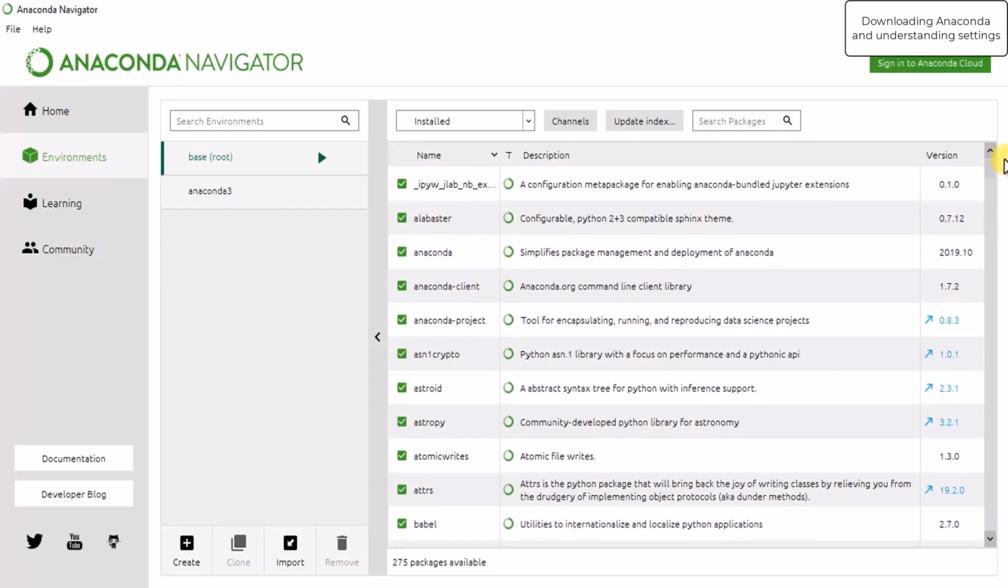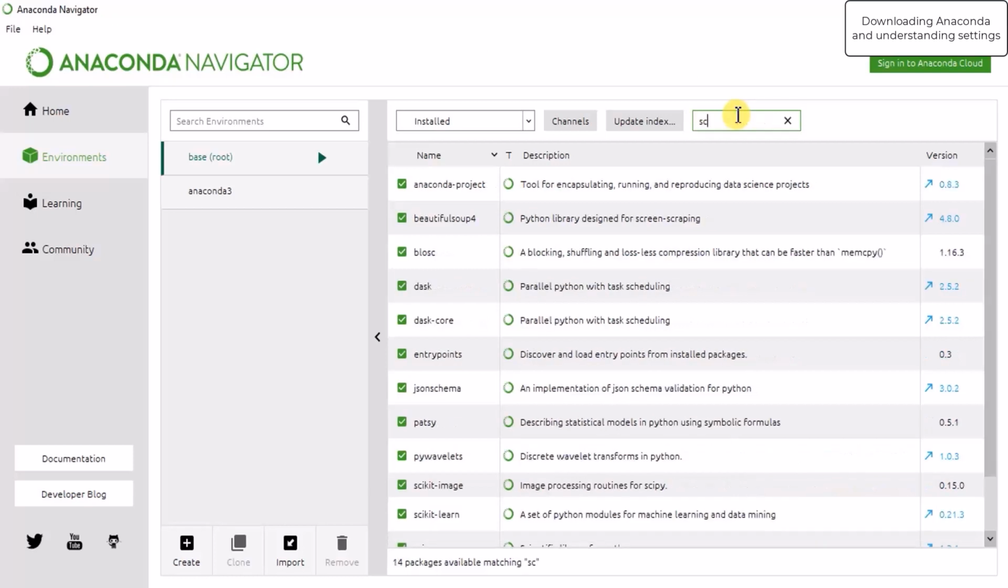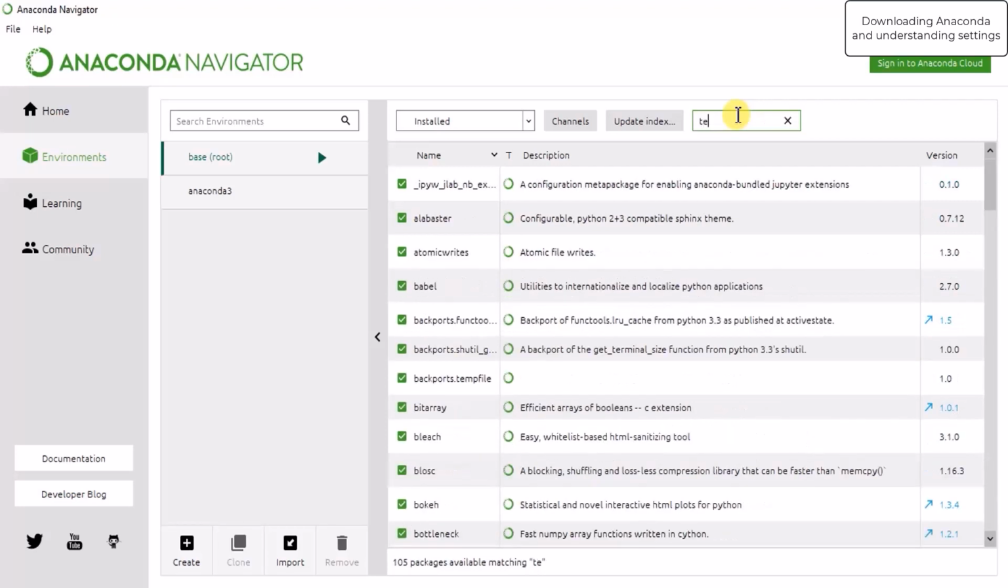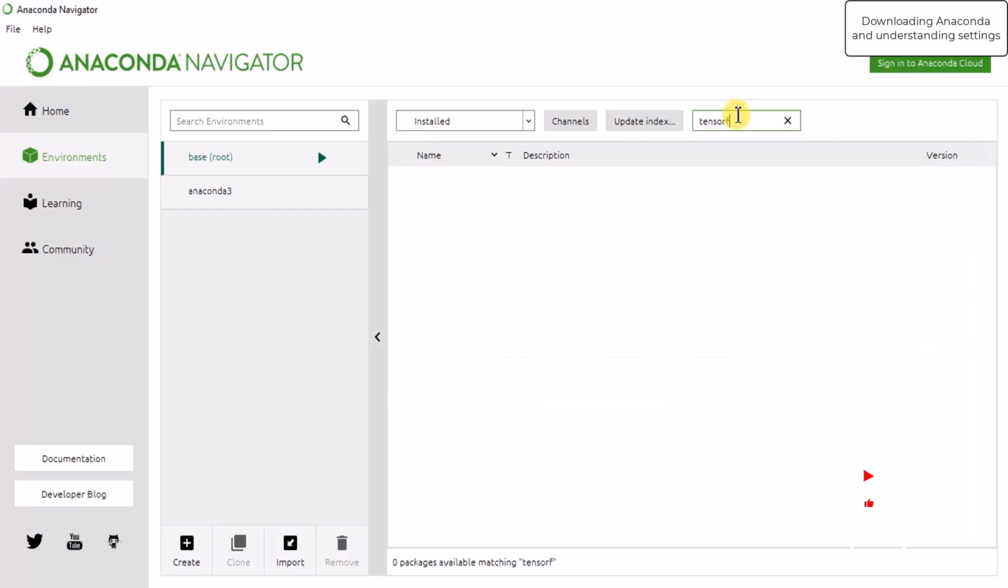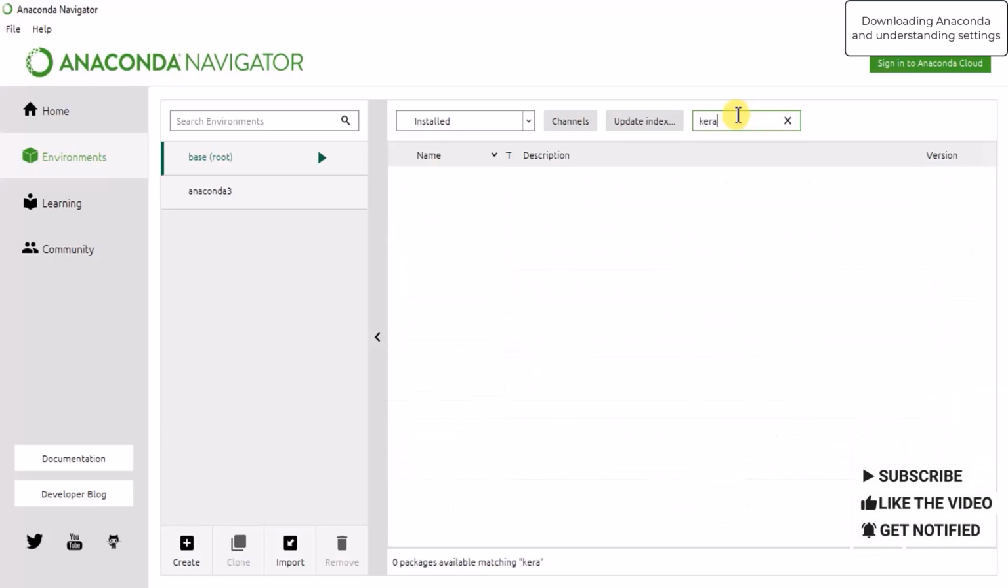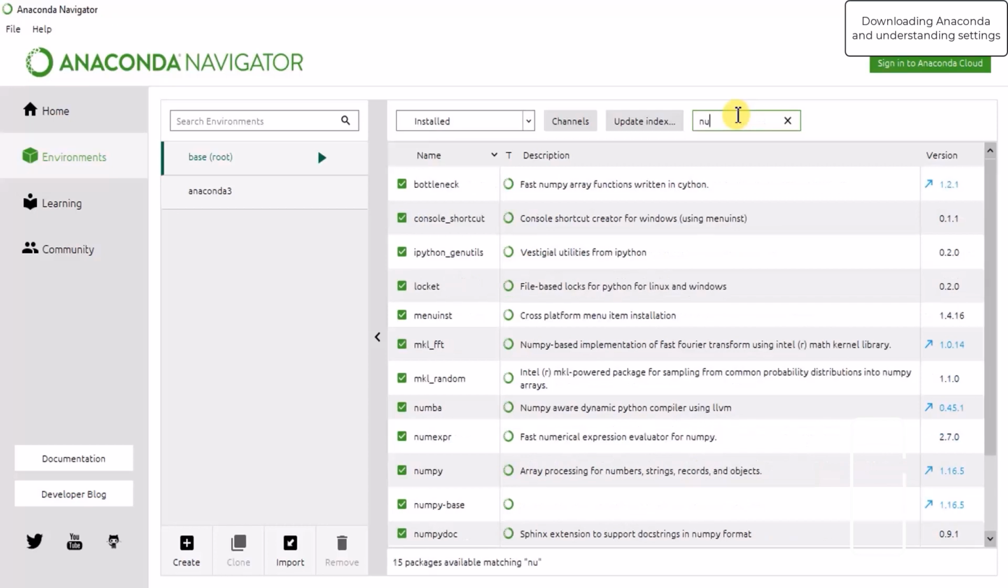So if you want some package or some library to use in your code, and if it is not present, then you can easily install it with the help of this Anaconda Navigator. Instead of searching for different commands or following some difficult procedure to download and install the packages, the best way is you just search the package which you want to install. For example, if I want to install SciPy, actually SciPy is pre-installed with Anaconda. Let's try some other package. For example, TensorFlow. I think TensorFlow is also installed. Keras is also installed. Okay.